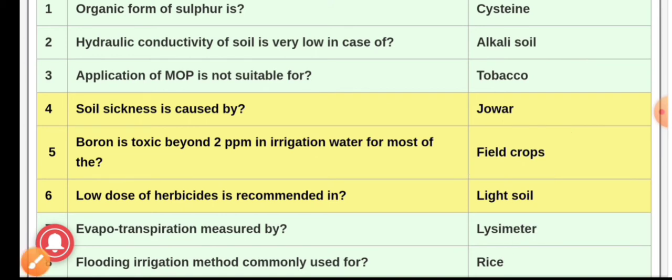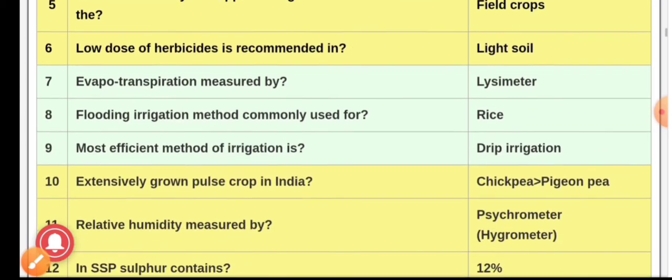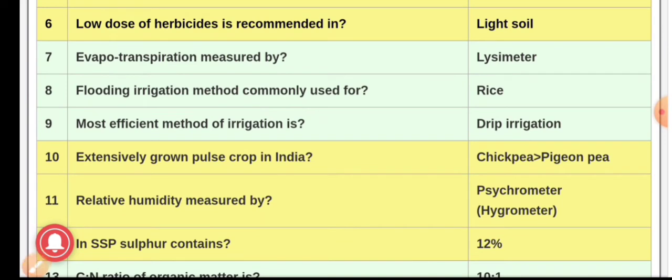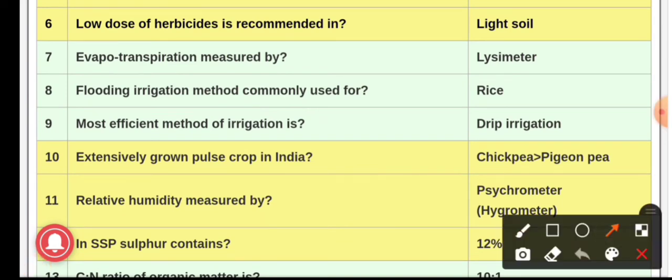Question number 6, low dose of herbicides is recommended in. The answer is light soil. In light soil, herbicides are usually recommended in low doses. Question number 7, evapotranspiration is measured by, and the answer is lysimeter.